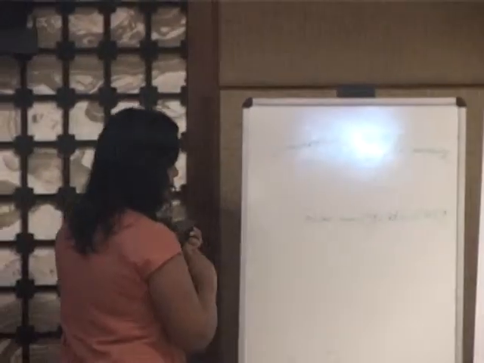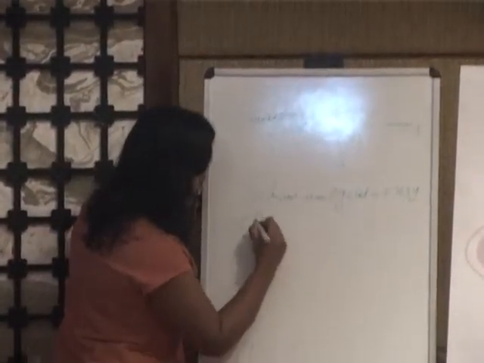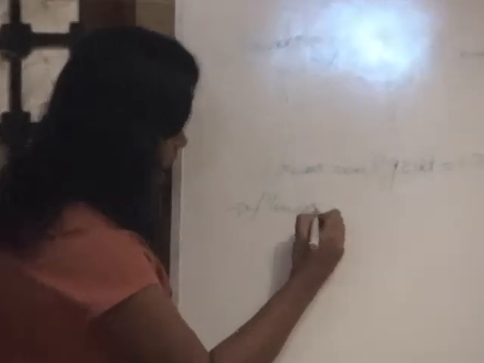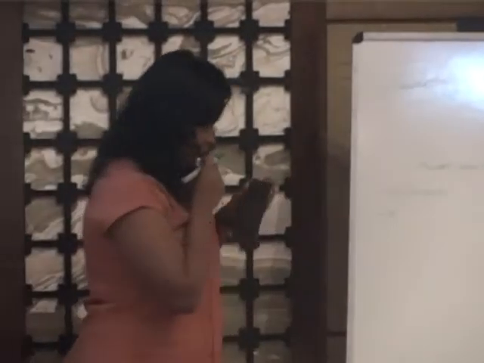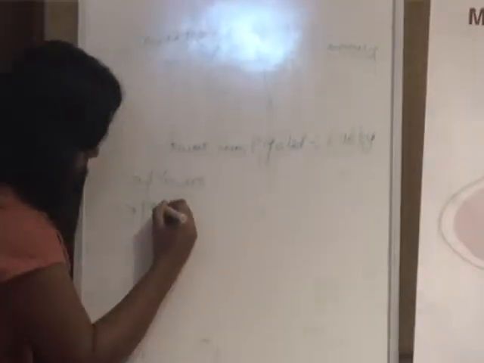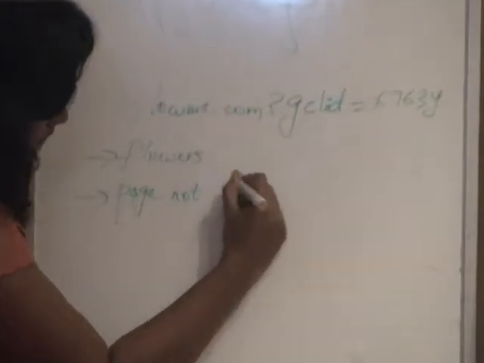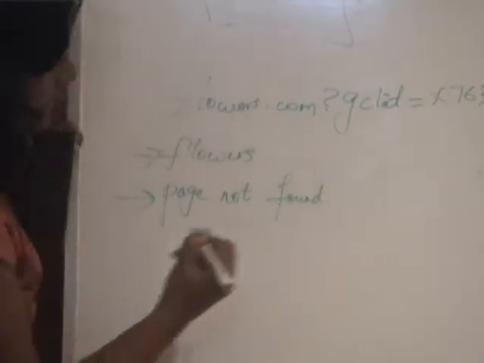No, let's not talk about analytics at all. Generally, to the website, what's going to happen? It redirects to the home page. Okay, now it comes back to the home page. That is one scenario. Other scenario? Page not found. Anything else?